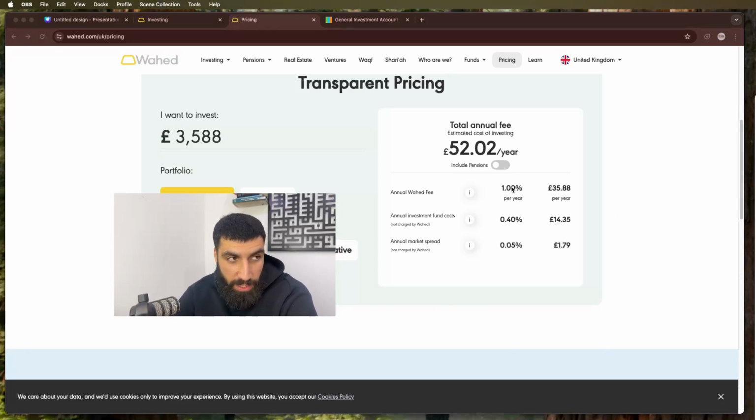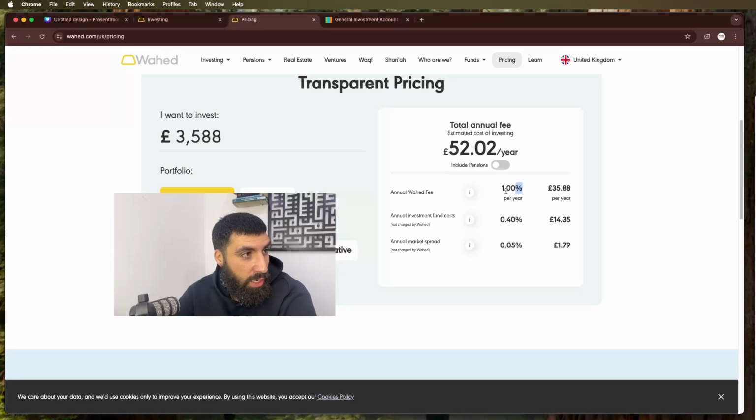So I've pulled up here the pricing of Wahed, and you can see the annual Wahed fee is 1% per year. That's how much Wahed charge you as a platform. And on top of that, you are charged the fees for the funds that Wahed invests into, which you cannot escape. You have got to pay those fees in whatever platform you invest into those funds on. So that is going to be uniform across everywhere, as is the annual market spread. So what we're looking at really only is the annual Wahed fee, which is at 1% per year.